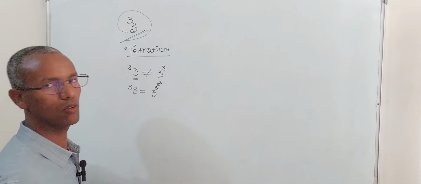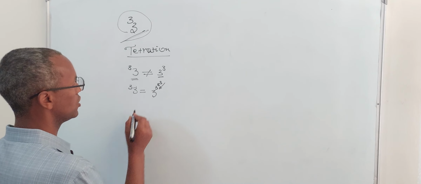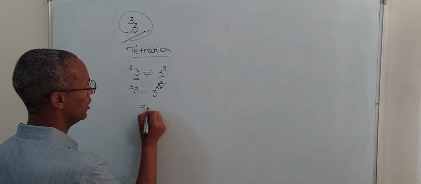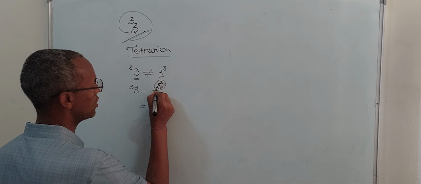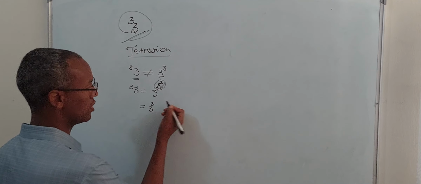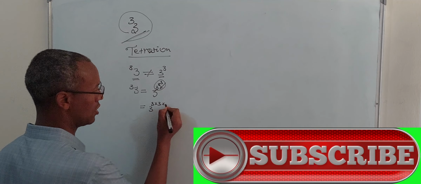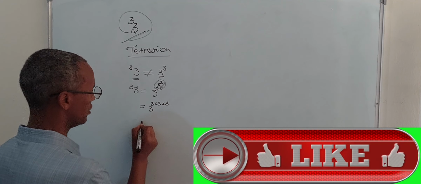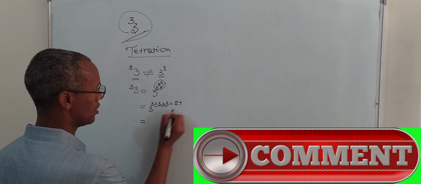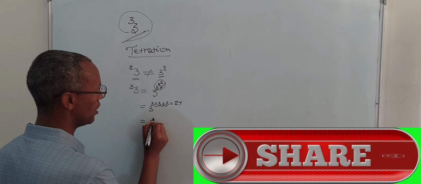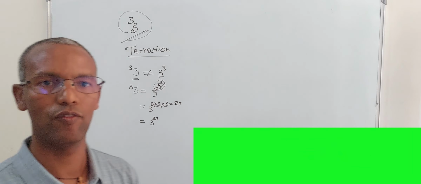So you need to evaluate this from the top. That is equal to 3 to the power of 3, which means 3 times 3 times 3, which is equal to 27. So 3 to the power of the power of 27 is a very big number.